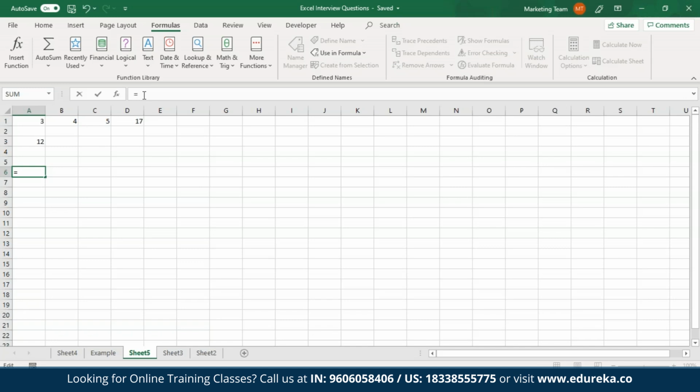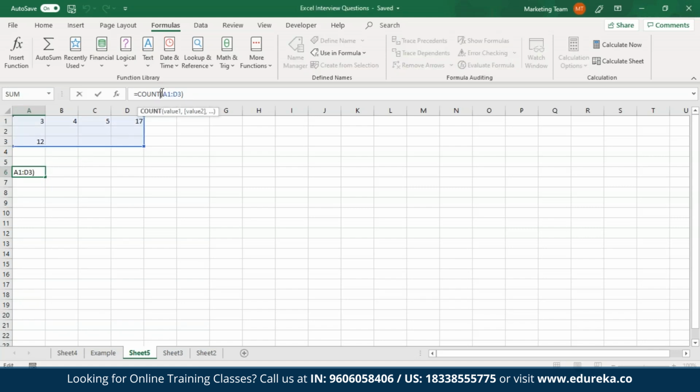So now to show you all how this works, what I'm going to do is type in an equal to sign over here, and then I'll make use of the COUNT function. So as you can see over here, it takes all the values as a parameter. So what I'm going to do is just specify this range, and then I'll hit enter. So as you can see over here, the COUNT function has returned 5, which means 5 cells in this range contain numbers. So now moving on towards the next function, which is COUNTA.